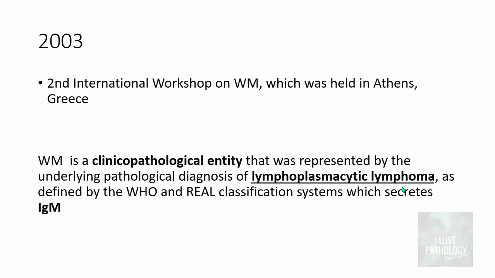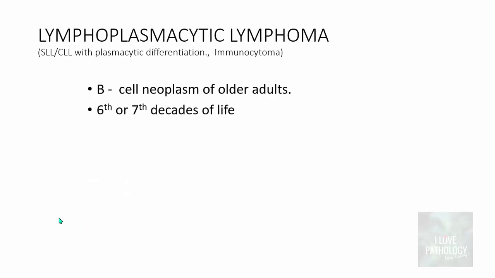The pathological diagnosis is a type of lymphoma, that is lymphoplasmacytic lymphoma as defined by the WHO and the REAL classification systems, where the common feature is that it secretes immunoglobulin M as a monoclonal component. Now, what is lymphoplasmacytic lymphoma? It's a SLL or a small lymphocytic lymphoma or a chronic lymphocytic leukemia with plasmacytic differentiation. It's also referred to as immunocytoma.